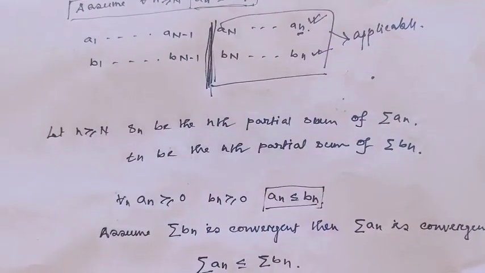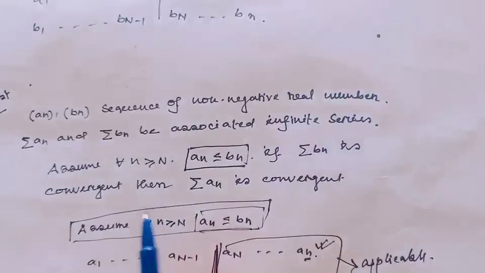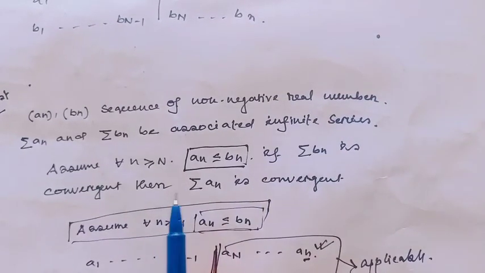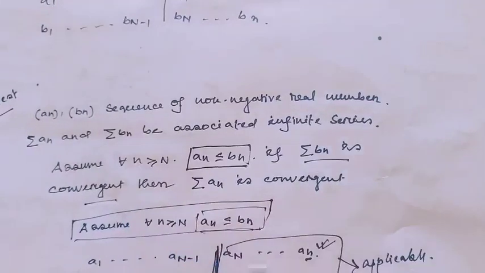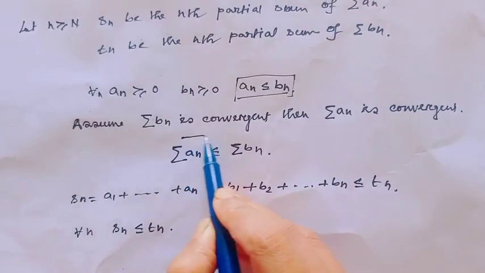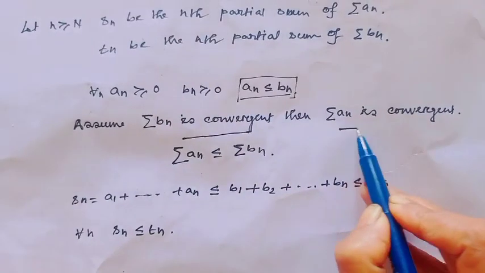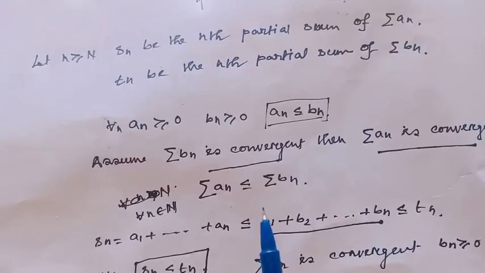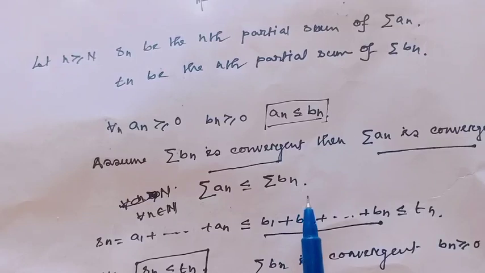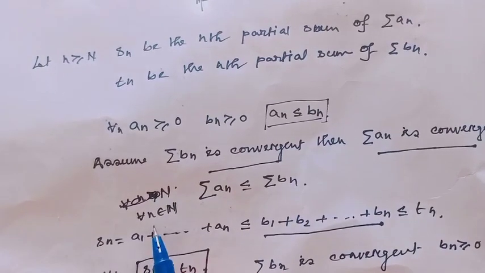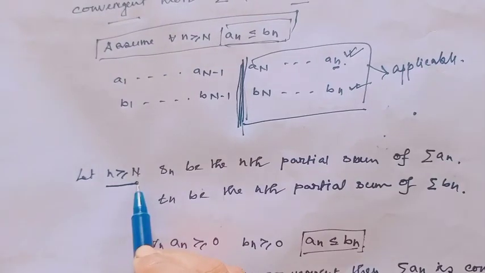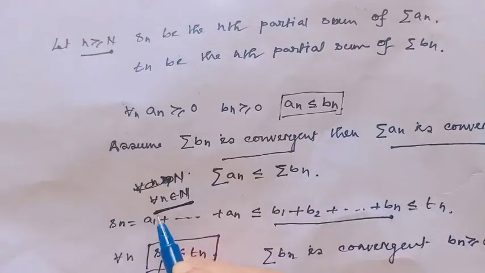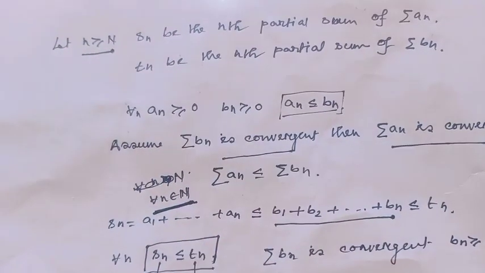In the statement, assume the series bn is convergent. Then we have to prove the series an is convergent. So the series an is less than or equal to the series bn, and this is true not just for n greater than or equal to capital N, but for all n belonging to the natural numbers.